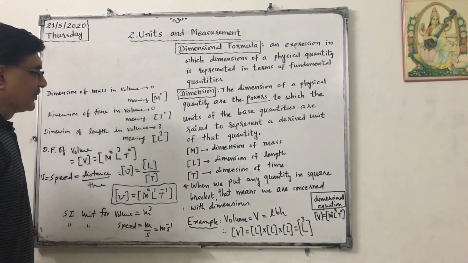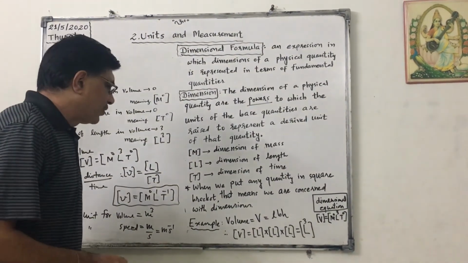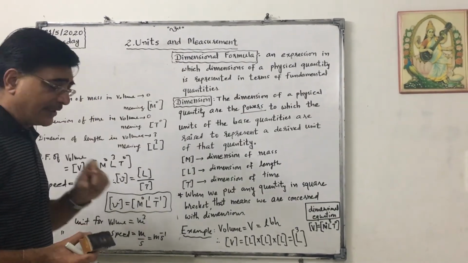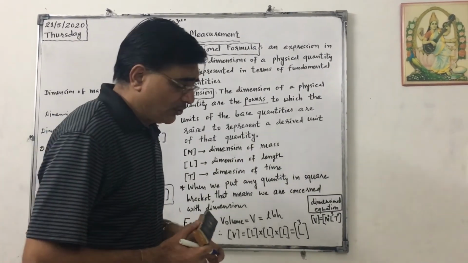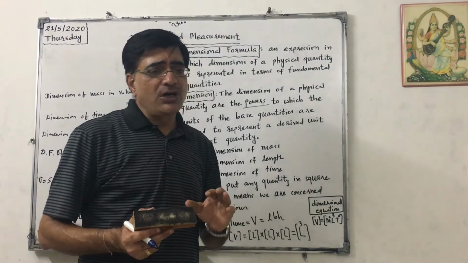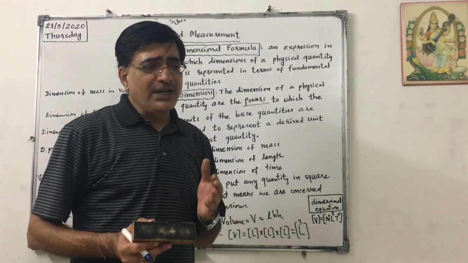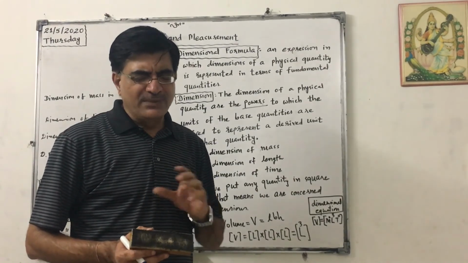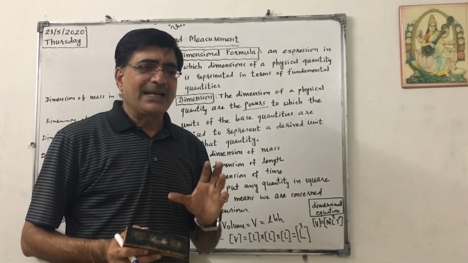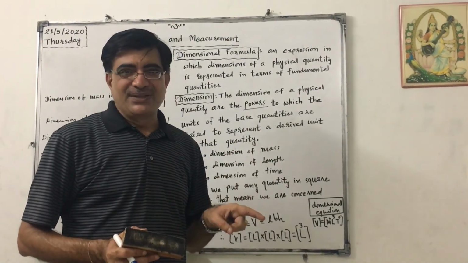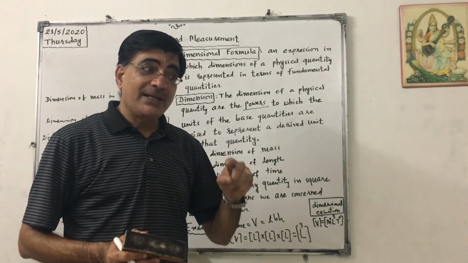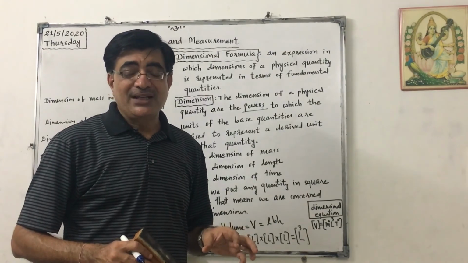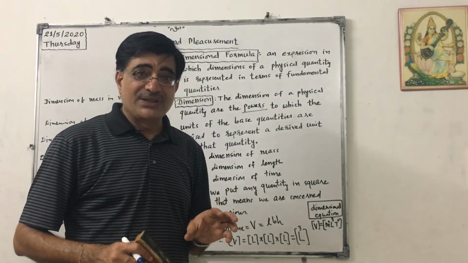So this is all about dimensional formula and dimension. That is the initial stage of understanding. We have to derive so many DF, the short form of dimensional formulae, and their SI units, and then we have to apply DF to solve some problems. That we will discuss afterwards, okay, bye.